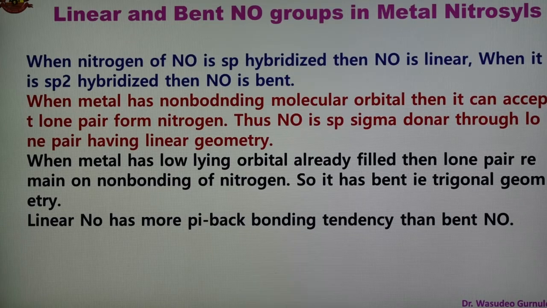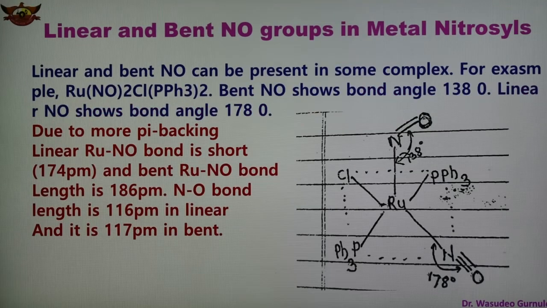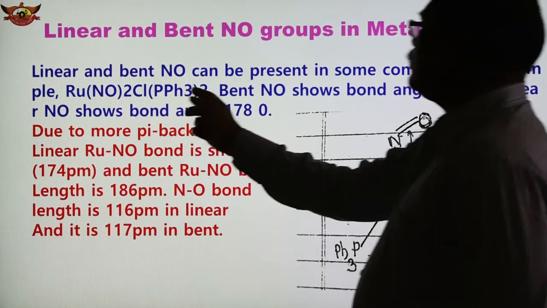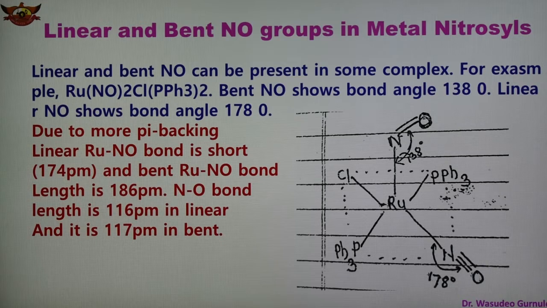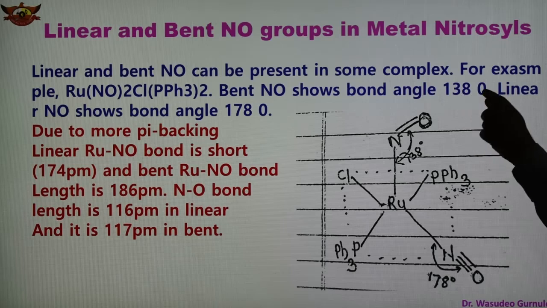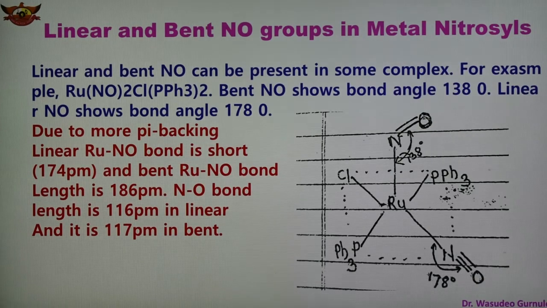Linear and bent NO can be present in some complexes. One example is shown here: Ru NO2 Cl PPh3 2. This is a complex of metal nitrosyl in which both are there. The bent NO shows a bond angle of 138 degrees, and the linear NO shows a bond angle of 178 degrees.